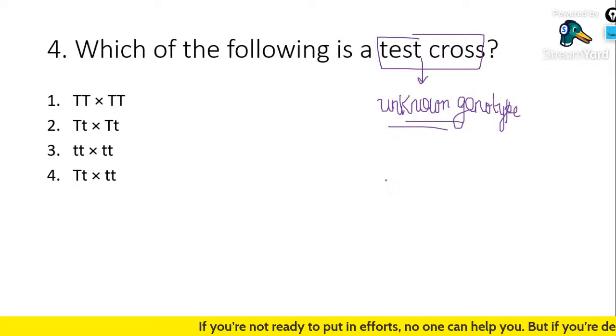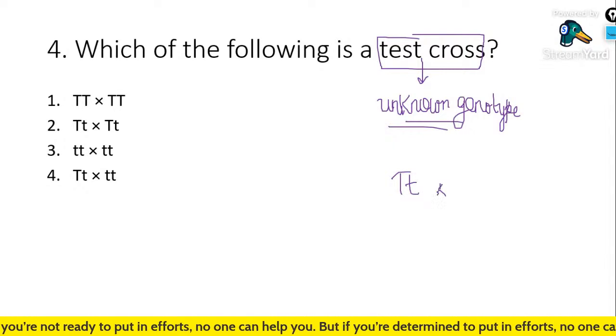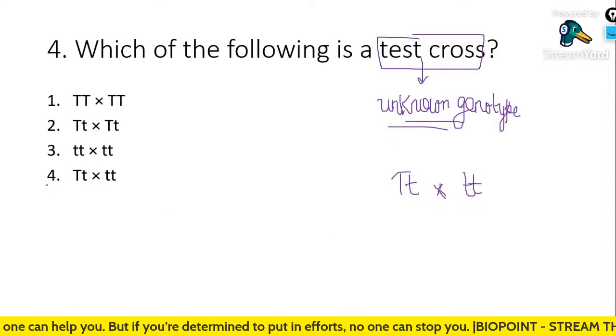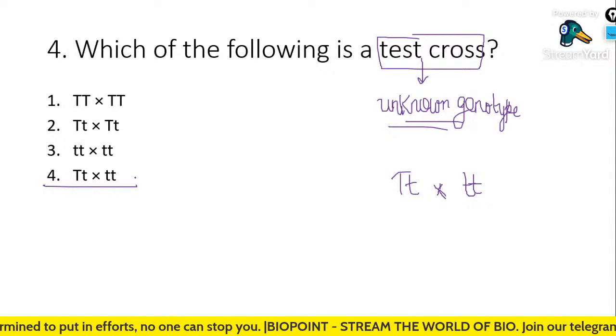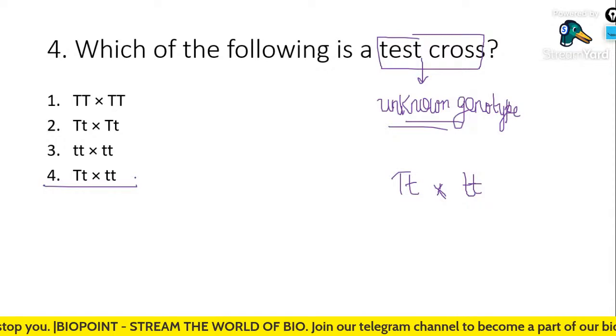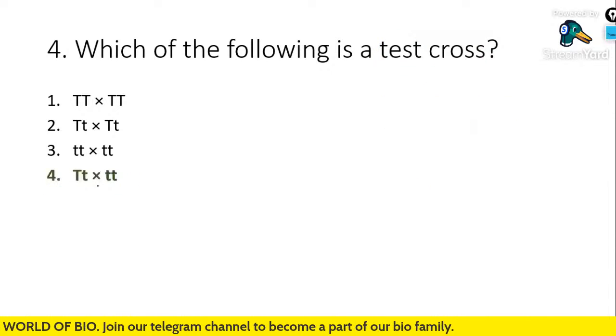And we studied that the offspring obtained in the F1 generation is made to cross with the recessive parent. So which is the option? This is the option. So option number 4 will be the correct one, right?